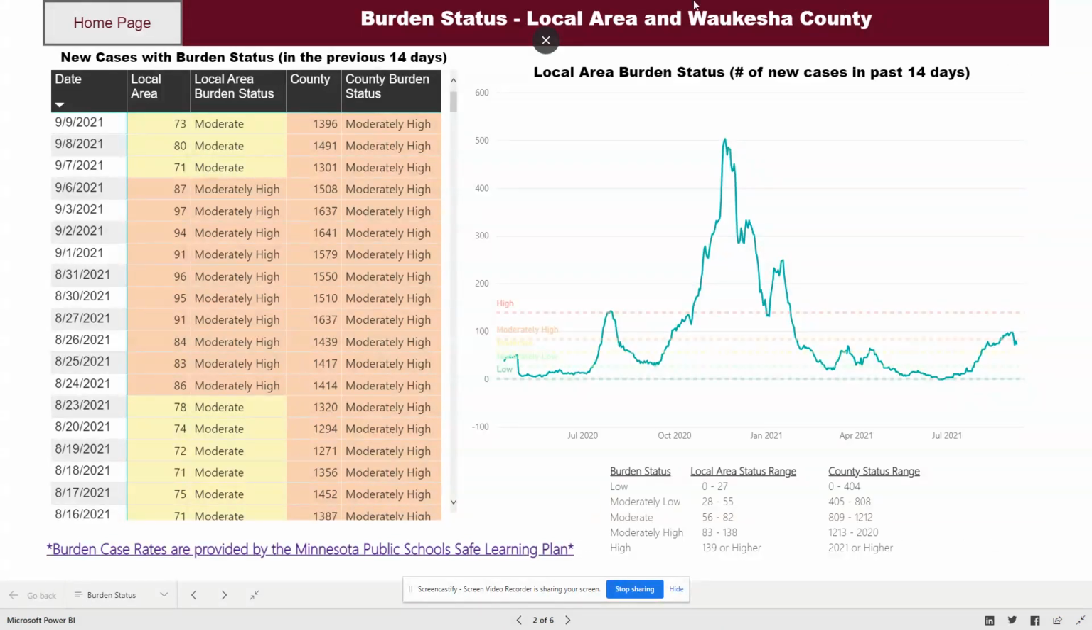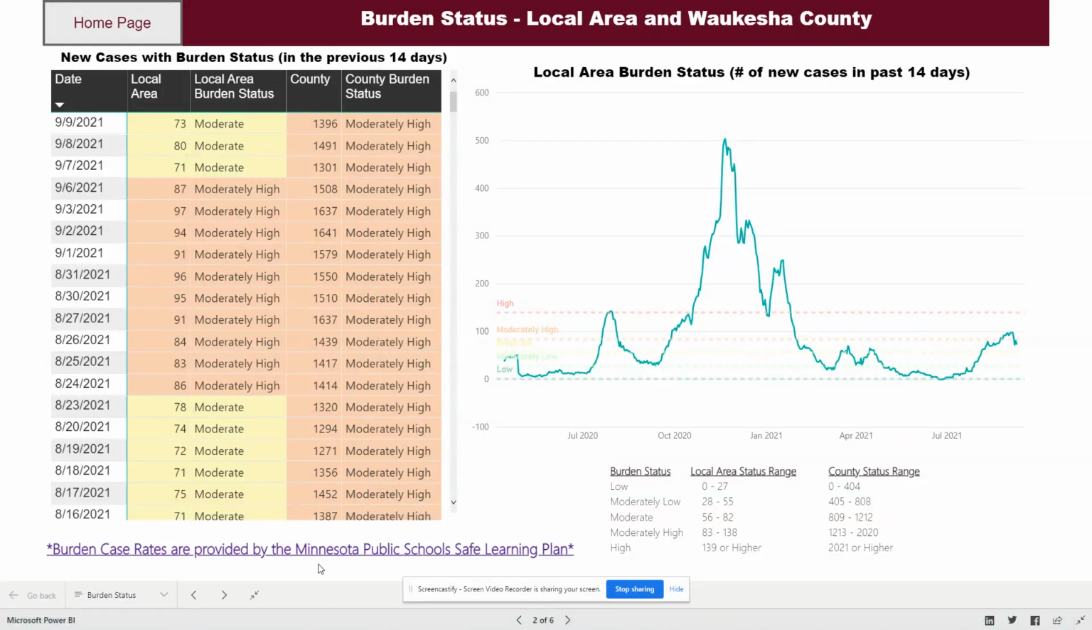This is the burden status page, and when we're talking about a burden status, that's the number of new cases in the previous 14 days. So this is showing the burden status for both our local area and county, really since spring of 2020 when we started collecting this data. This chart and graph are showing you the same information, just in 2 different forms.